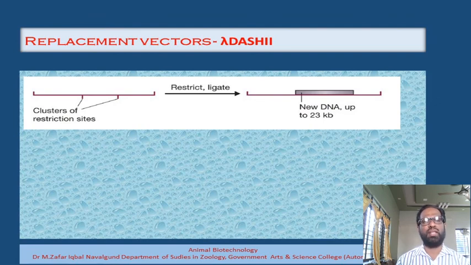Now at the end of this video, we can come to a conclusion that the bacteriophage lambda has certain very good genomic features which can be used for the construction of cloning vectors, and at the same time it also has certain limitations and problems, and these problems can be overcome. By overcoming these problems, we can develop very good cloning vectors, and that's why today we have two very good cloning vectors in the form of insertion vectors and replacement vectors.